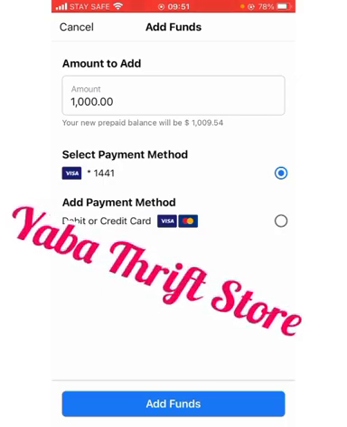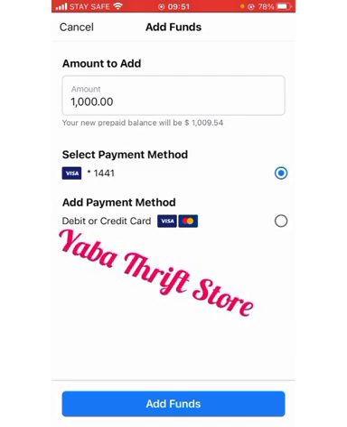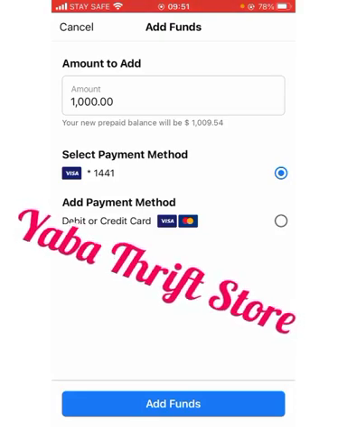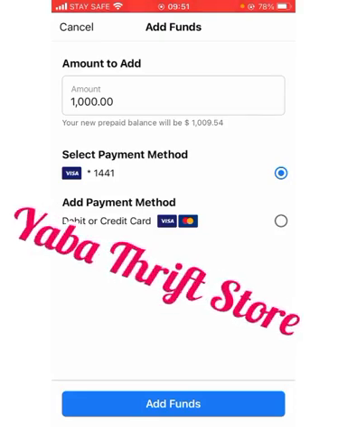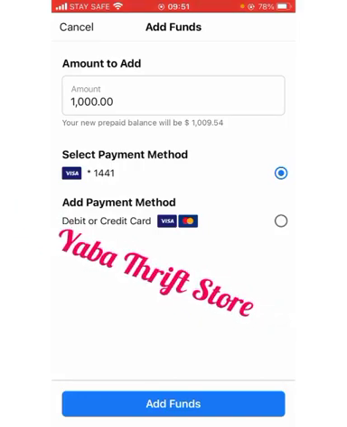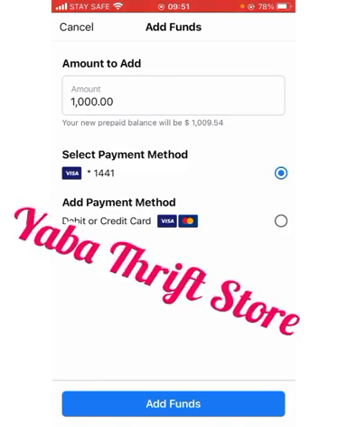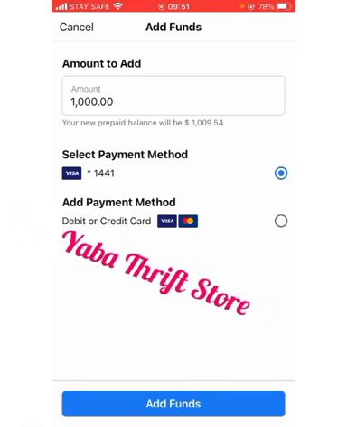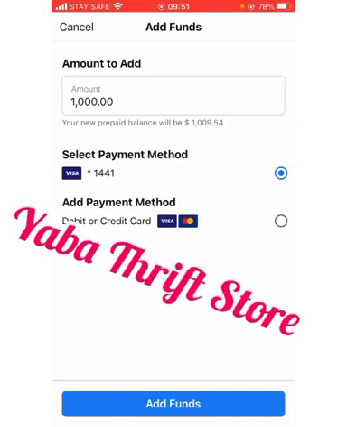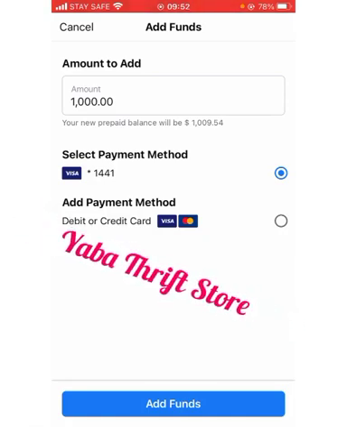But if Facebook charges you postpaid, that is pay as you go, pay after using, please make sure your ATM card is always funded. A lot of people have had issues with their ad account because they forgot to fund their ATM card.